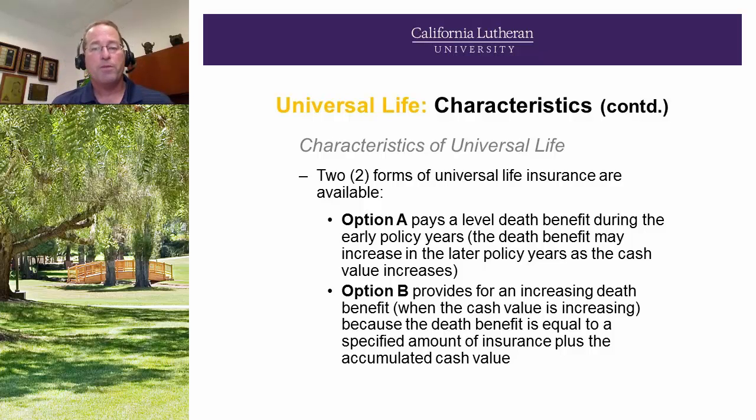So there are 2 forms of universal life. You'll see option A or option B. Some companies you'll see option 1 or option 2, but it's all the same. Option A or option 1 would be a level death benefit. So it behaves a lot like a traditional ordinary whole life policy in terms of the death benefit. Cash values build up and less insurance is purchased to keep that death benefit level. Option B, you'll always have a constant amount of insurance going along. Let's say it's $200,000. And any cash value will stack on top of that. So years down the line, you will get the $200,000 of coverage plus whatever the account value is at that point in the future.